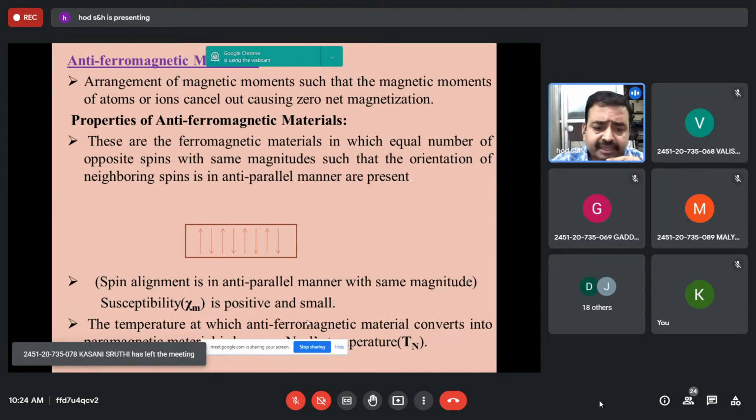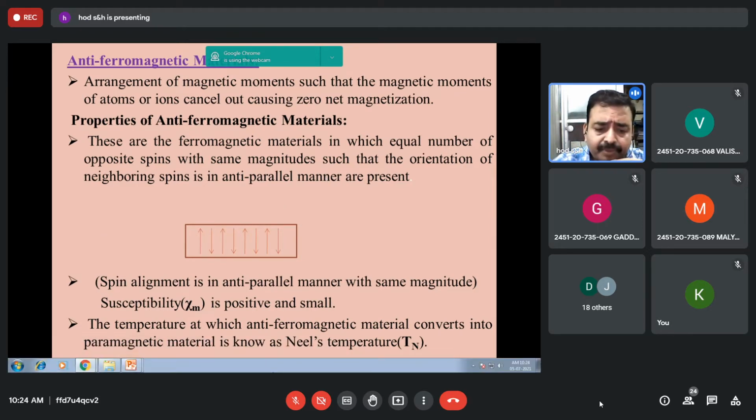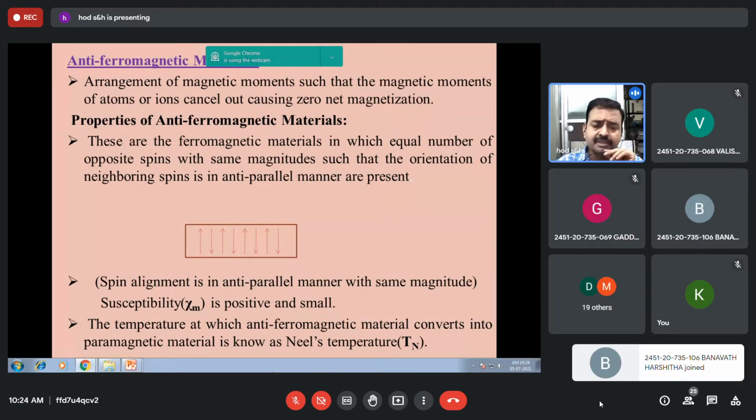So here magnetic moments are there, but they are in equal numbers with opposite signs and equal magnitudes. Because of that, they do not contribute to high magnetic values. The susceptibility is slightly positive and very small. This is the antiferromagnetic material.